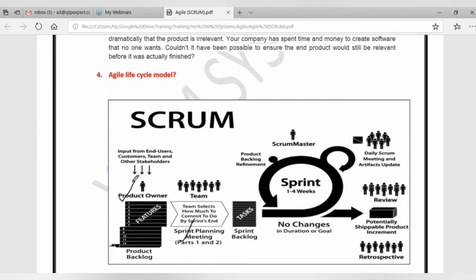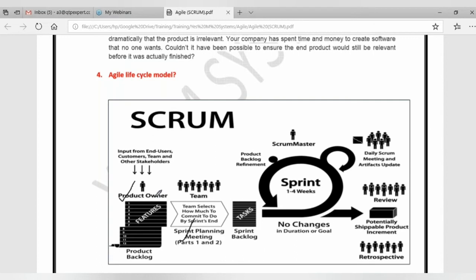So if everyone has the same knowledge levels and if everyone understood the functionality very well, then they can estimate in the same way. If someone doesn't have an idea, there is a chance that someone will take more time, someone will take less time. So to avoid that confusion, to give the complete idea, this sprint planning meeting 1 will be conducted. So what they do, they will take the first requirement from the top.